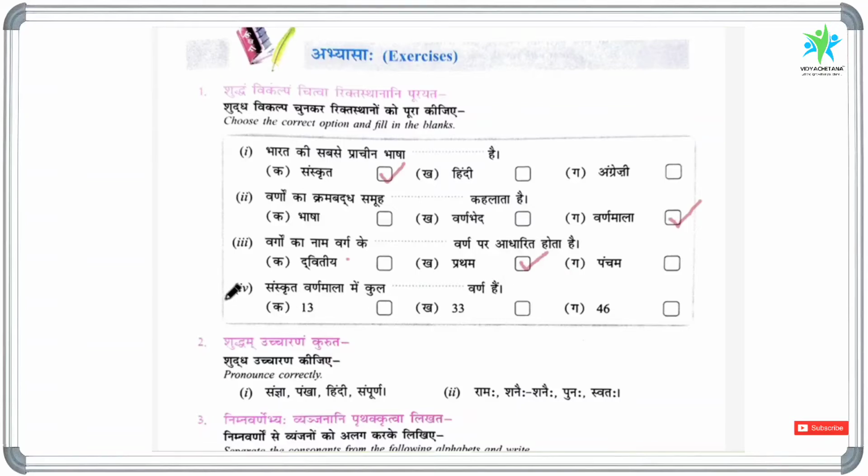Now come to the fourth question. Samskrita varnamala mein kul dash varn hote hain. So in Samskrita varnamala, total how many letters are there? The first option 13, it's the number of swaras, and the second option 33, it's the number of vyanjana. So including swara plus vyanjana, the total number is 46. So total 46 letters are there in Samskrita varnamala. So this is the first exercise.